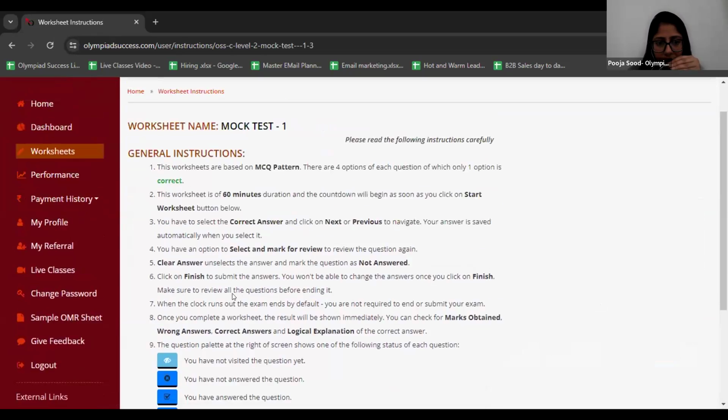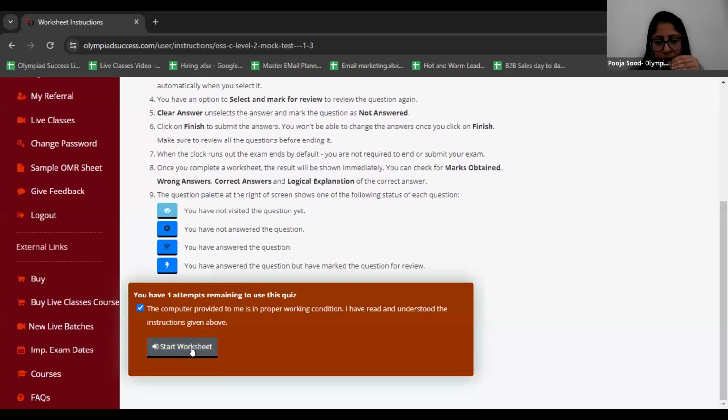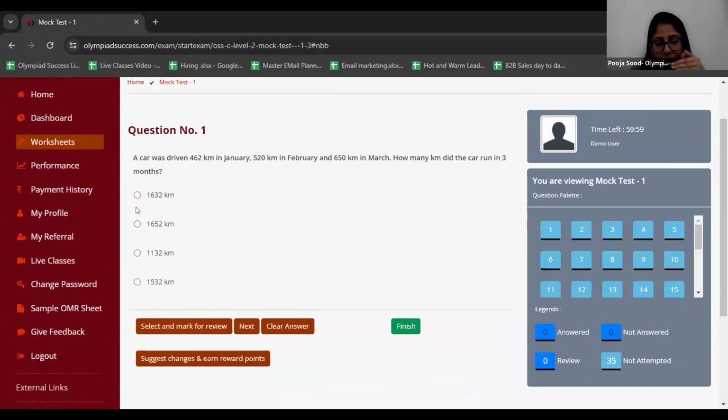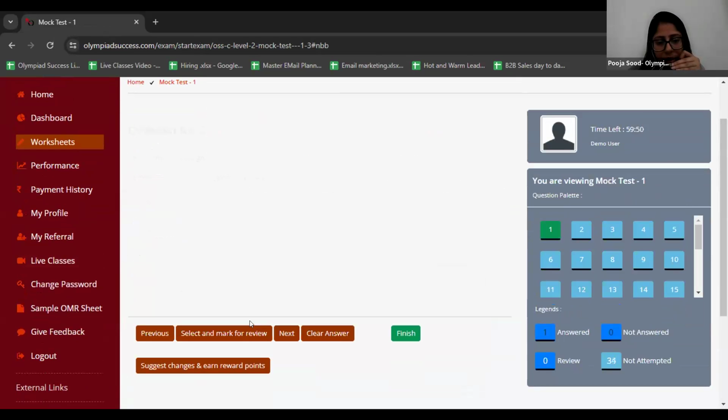After reading these instructions, now I'm good to go to attempt my worksheet. So I'm going to click on the start worksheet button. I've clicked on my start worksheet button. I've read my question number 1, so I'm going to fill in the answer. You should make sure that you solve it and then attempt it, right? Now I want to attempt my second question, so I'm going to click on the next button.